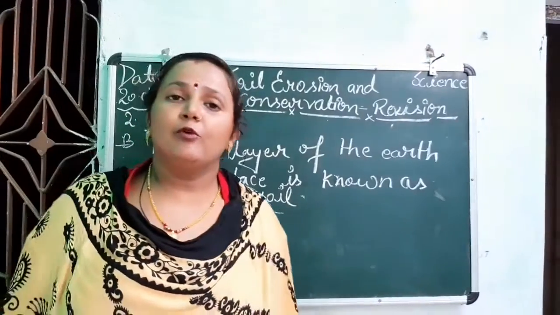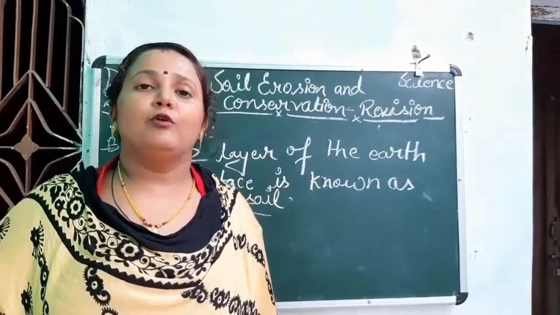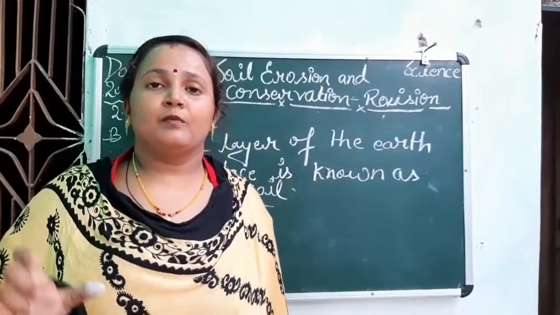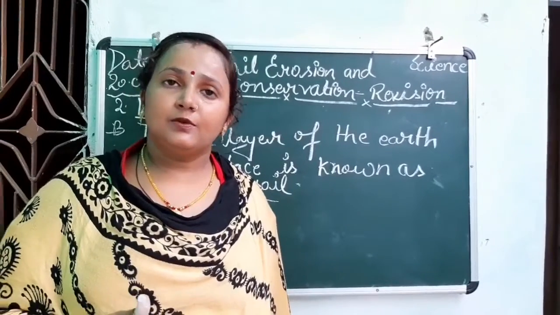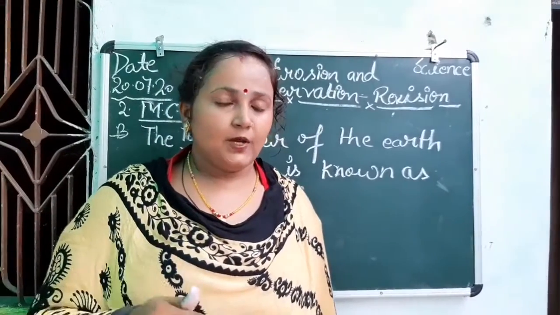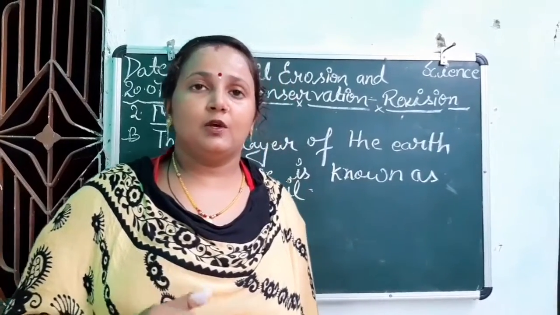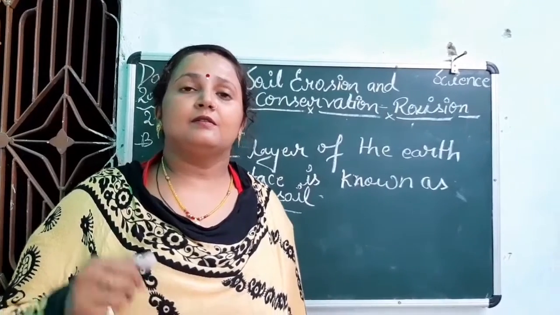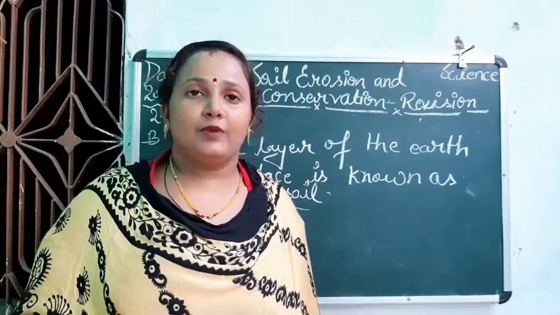As I told you before, class, there are three main layers we find in the soil. First one is the topsoil, second one is subsoil. In the topsoil, we find the humus, all the types of nutrients and minerals, which is good for growing crops and plants because it is very fertile.